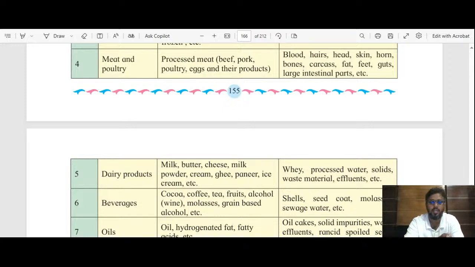And what are the waste materials prepared from this meat and poultry? We have blood. I think everybody has seen that in the slaughterhouses, when we cut the animals, we sacrifice or slaughter the animals, the blood is collected in a vessel, and that blood is used for, I think, mostly two things. One, certain types of people eat blood. Okay, there are certain people who eat.